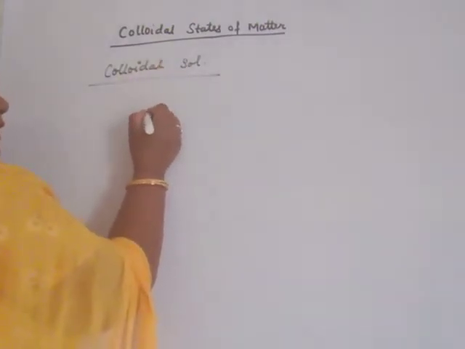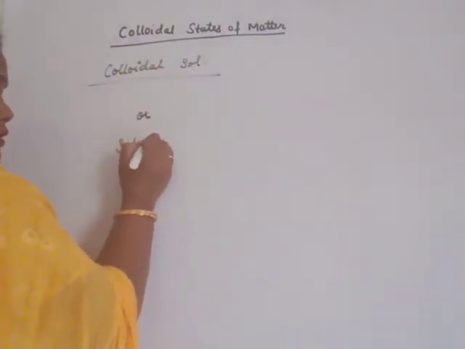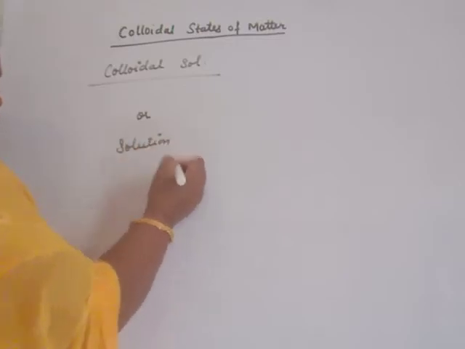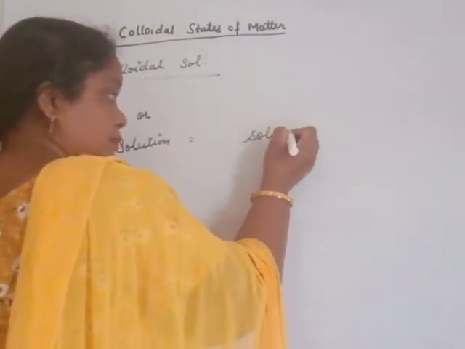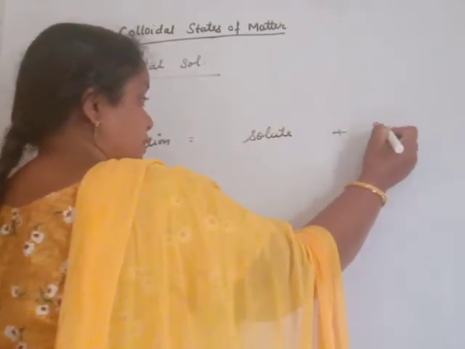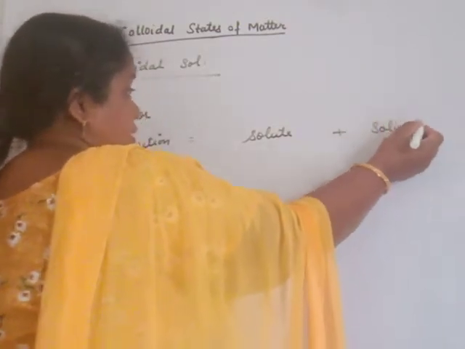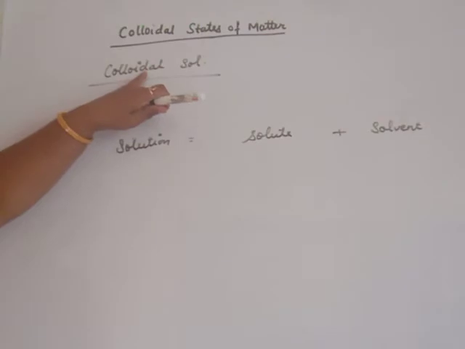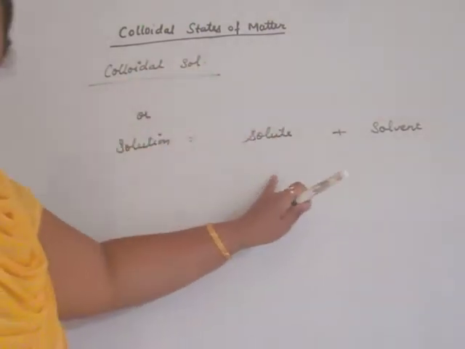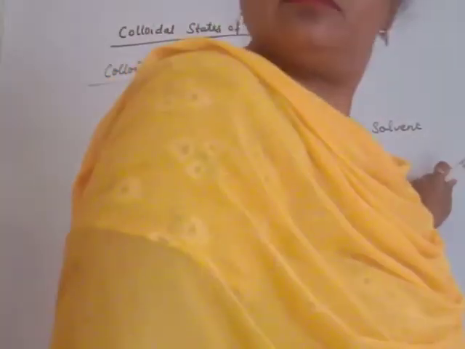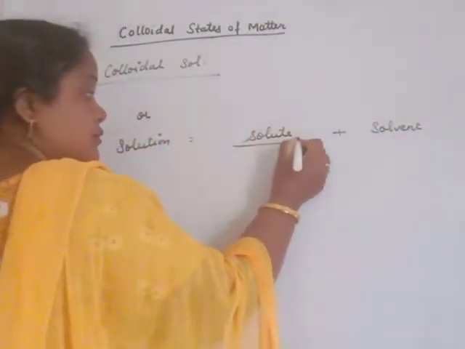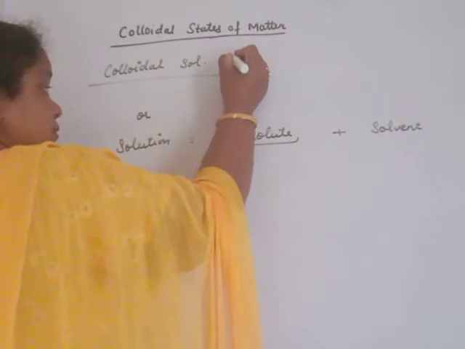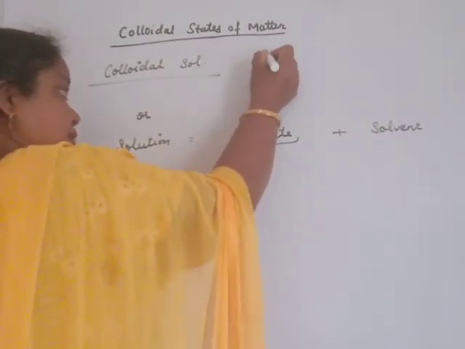Colloidal sol is just like solution. A binary solution is made up of two components, solute and solvent. Like solution, this colloidal sol also consists of two components. Just like solute, it is the dispersed phase.